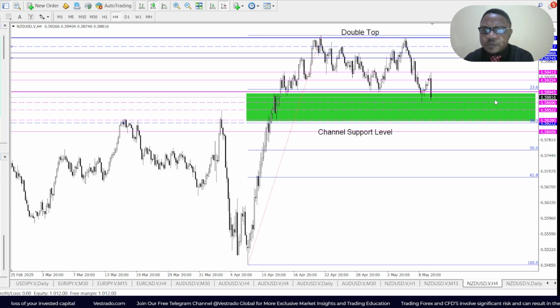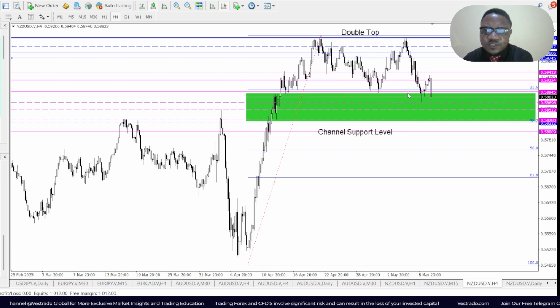So if price breaks past 0.5894, I want to see it touch upon 0.5869. If it goes beyond 0.5869, I want to see it touch upon 0.5852. If it goes below that, my target level will be 0.5828, and below that, 0.5800. That's for the Kiwi USD based on the double top data right here.